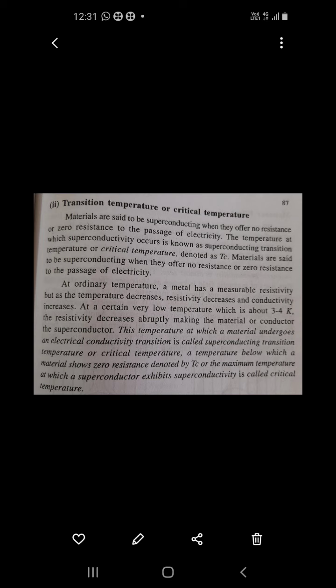That means there are two ways we can define the critical temperature: the temperature below which a material shows zero resistance, or the temperature above which the material loses superconductivity behavior. Everybody understood that? You have to remember two important phenomena here: one is superconductivity and the other is critical temperature. Other things we will discuss in the next video lecture. Okay, bye.